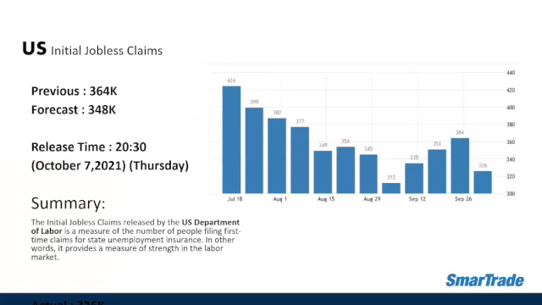First, we have the weekly initial jobless claims for the US. The previous data was 364K and the market forecast was 348K. The release time last night was 8:30 p.m. And the actual data was 326K. So this one was actually better compared to the forecast and the previous. However, for the dollar index, to be specific, it did not create any significant move after the release.